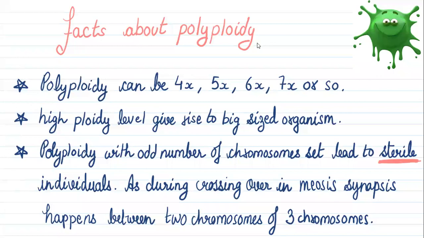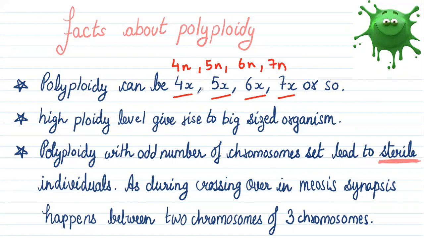Coming to the facts of polyploidy. Polyploidy can be represented as 4x, 5x, 6x, 7x, or so on. Or in some books, you will see that it is represented as 4n, 5n, 6n, 7n, like that. So there is no difference.